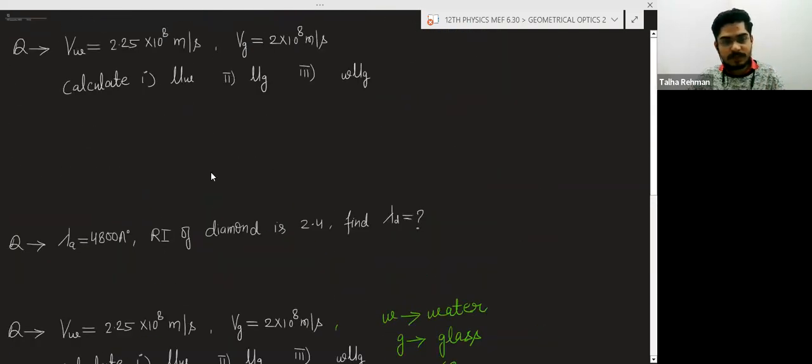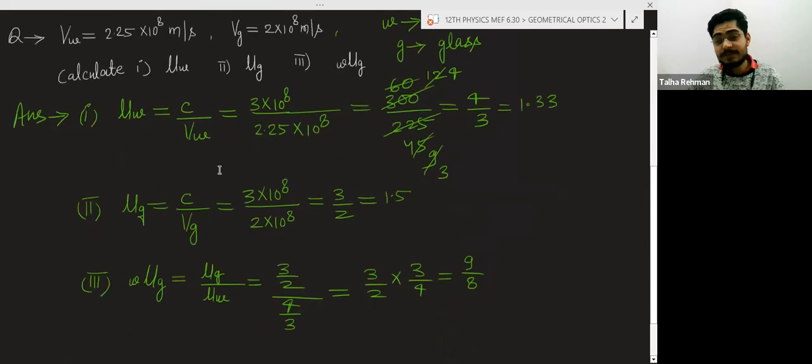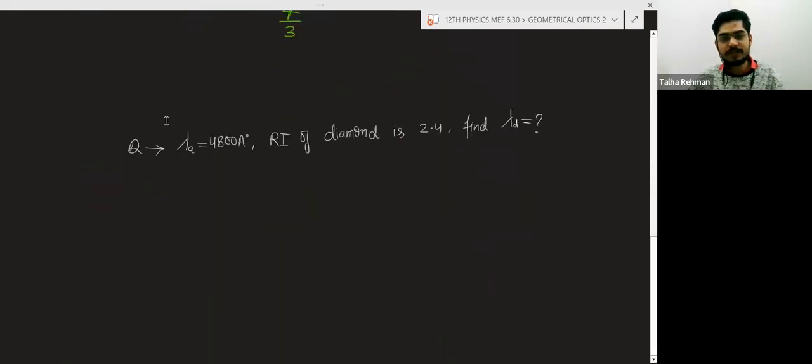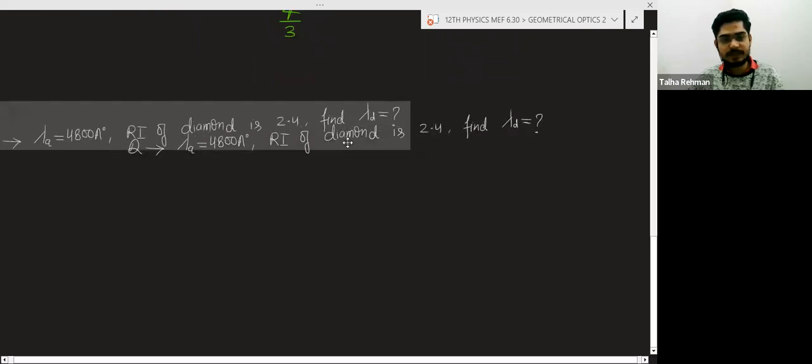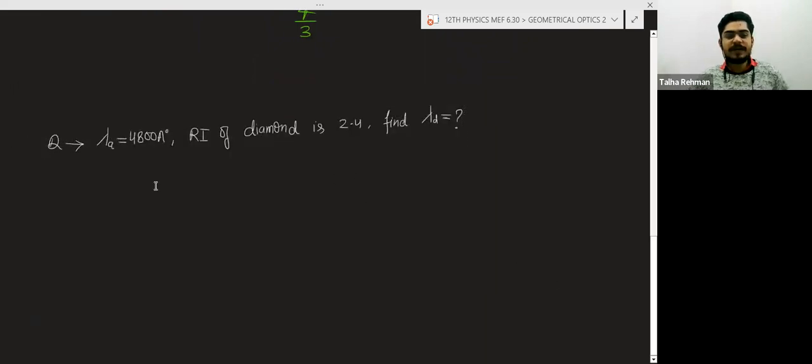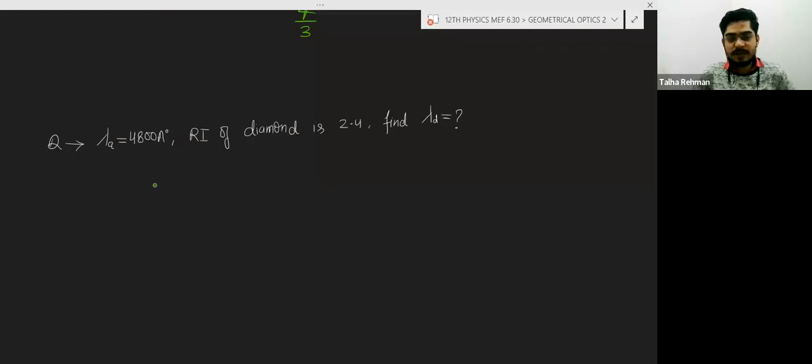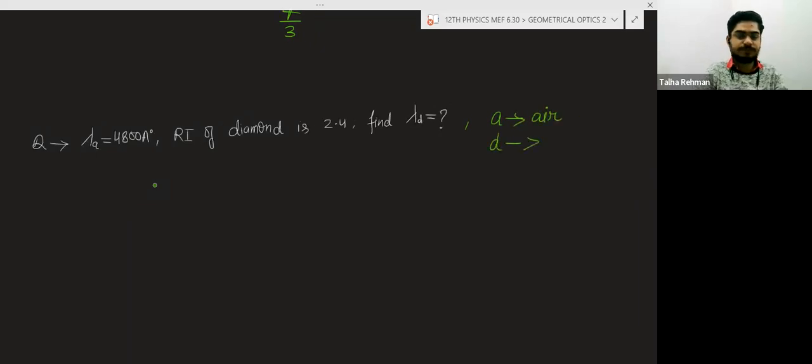Next question. Again, this question is based on the relationship between the refractive index and the wavelength. In this question, lambda A means the A is for air, and D is for diamond. Air is one medium, diamond is another medium.